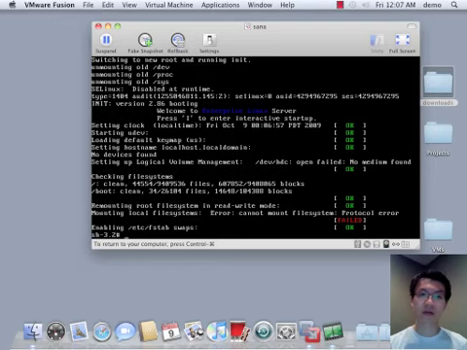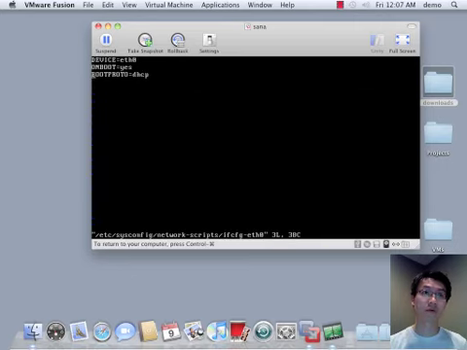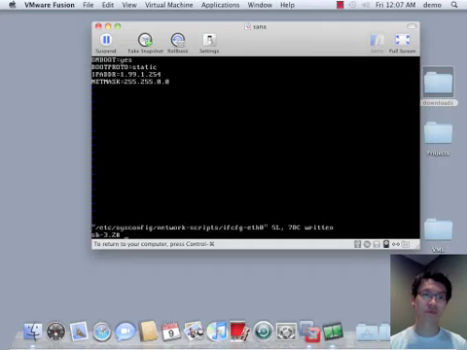Okay, we're booted in, and at this point, we want to set a static IP on our one interface. Okay, so that's the file you want to edit right here.